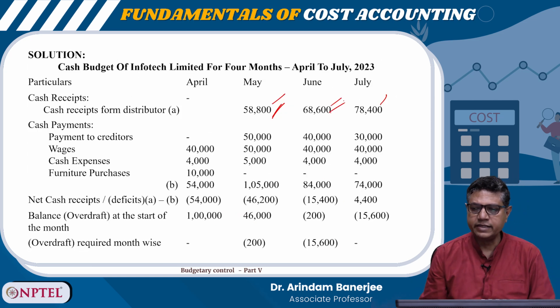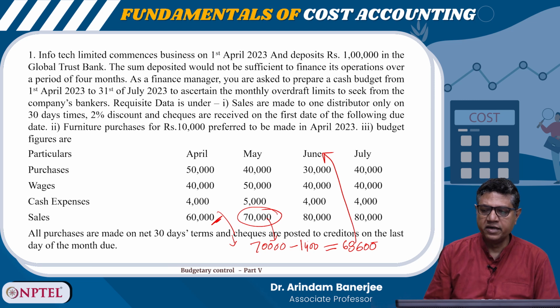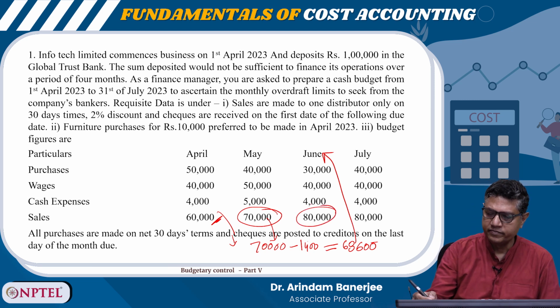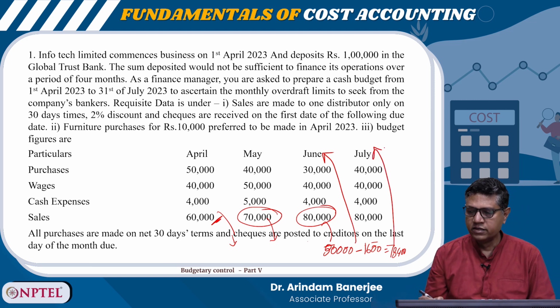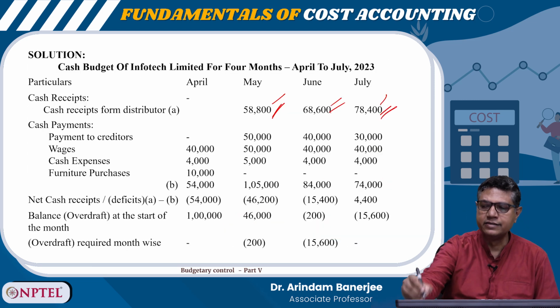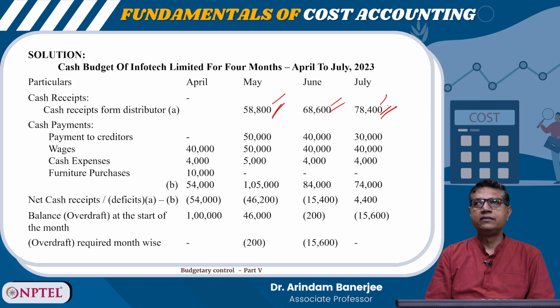And here it is 80,000, minus 2% of 80,000, which is 1,600. So, it comes to 78,400, which is supposed to be received in the month of July. So, 78,400 he received here, right? These are the cash receipts in the month of May, June and July from sales.